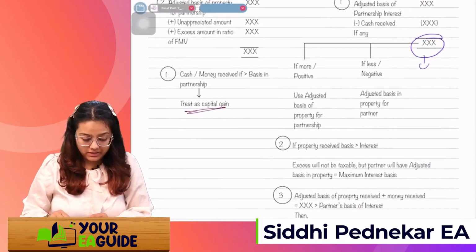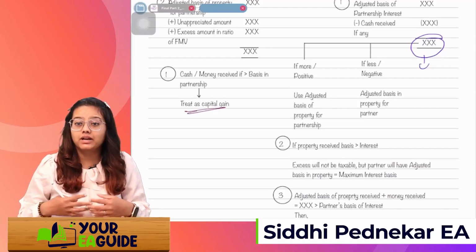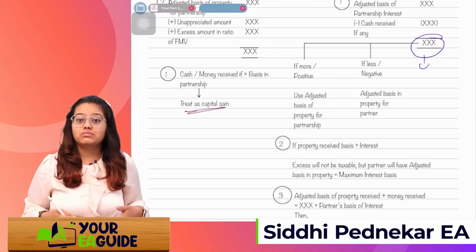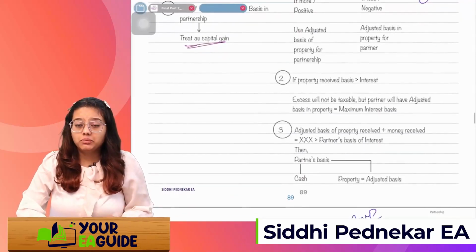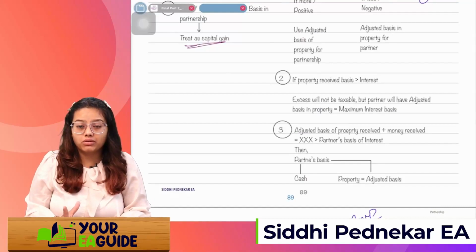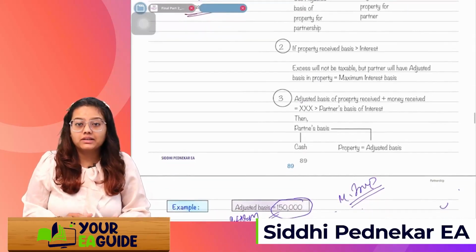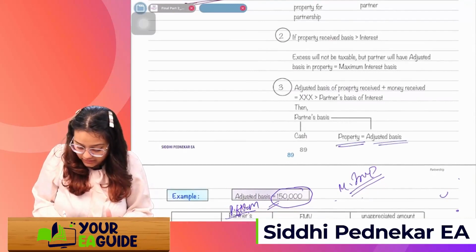Second, if the property received has a basis which is more than the interest, the excess will not be taxable, but the partner will have an adjusted basis equal to the maximum interest basis. Okay, if the adjusted basis of the property received plus money received are both more, right, then the partner's basis in the property will be the adjusted basis.